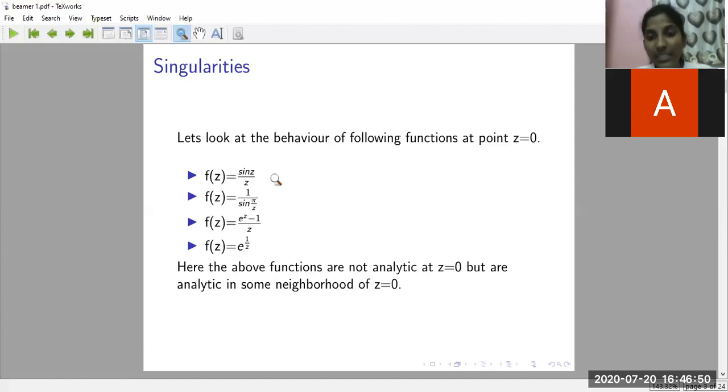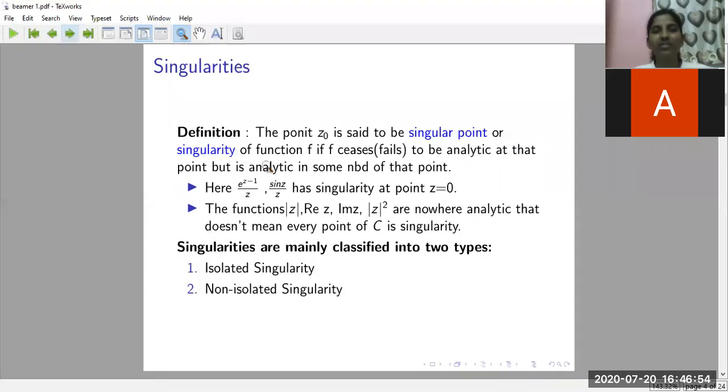That's why, by definition, a point at which the function fails to be analytic is called a singular point or singularity of that function. There will be some points for some particular functions at which the function is not analytic, and those points are called singularities or singular points of the function.